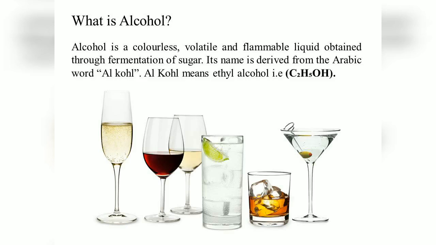As you can see, alcohol is a colorless, volatile and flammable liquid obtained through fermentation of sugar. We have understood how alcohol is formed. We had seen the reaction when we were studying about wine. At that moment we had learned how alcohol is formed.